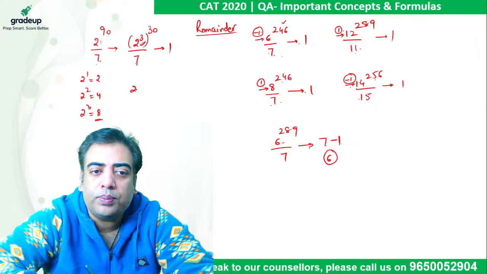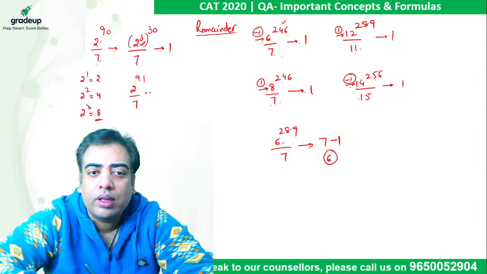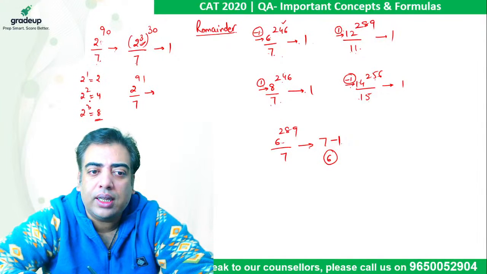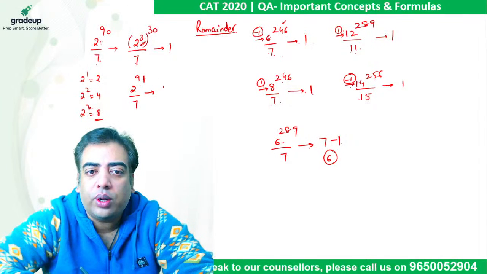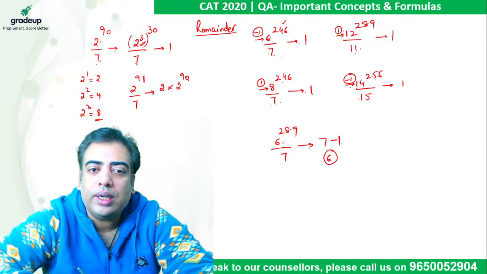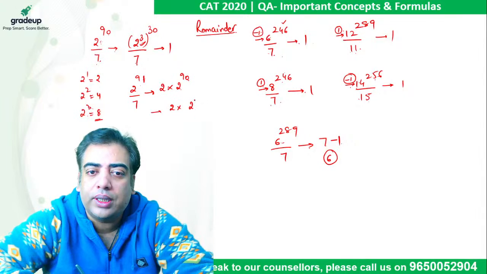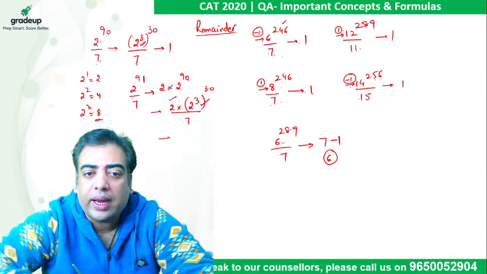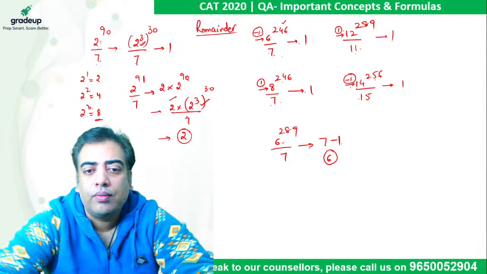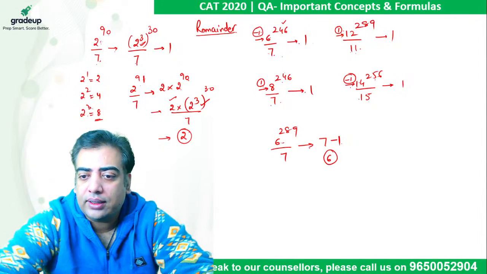Had there been 2 raised to power 91 divided by 7, again I will first of all study what power of 2 is required. It being 3, I know 91 is not a multiple of 3, so I cannot go for 2 cube straightaway. First of all, this one extra 2 should be kept separately. Now 2 raised to power 90 can be written as 2 cube raised to power 30. This will give me a remainder of 1, multiplied by 2, finally the remainder comes out to be 2. So this is the second case.